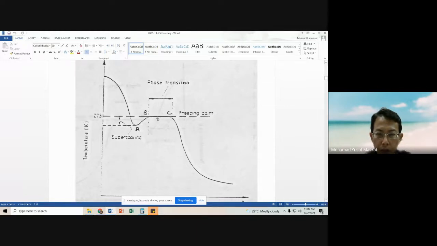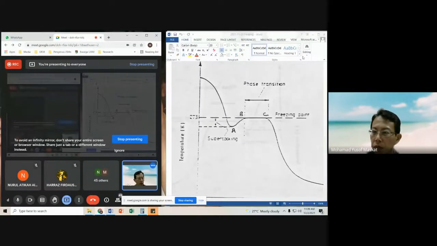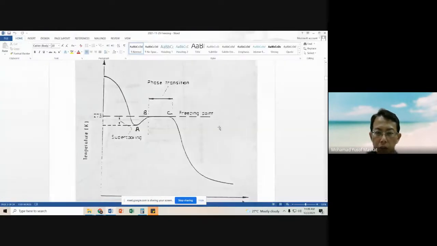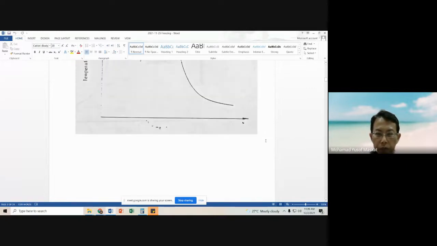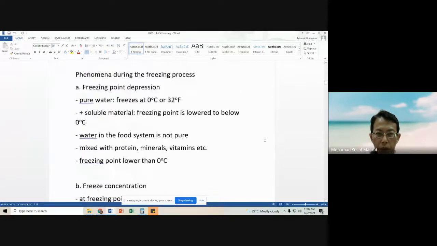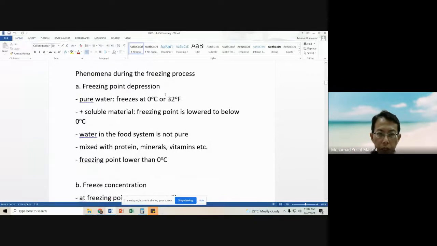Latent heat of freezing. At this point, the majority of water will be in ice form, that is the solid form, and further removal of heat will result in a further reduction of temperature. However, this is for pure water.